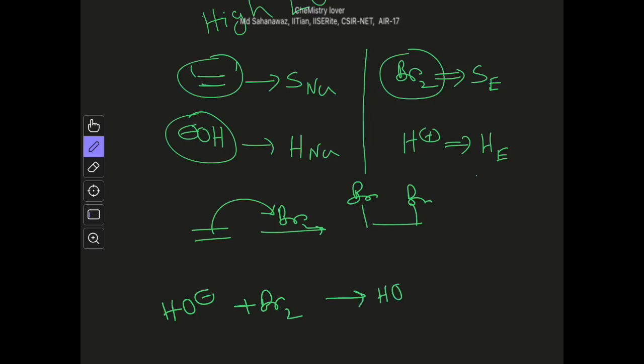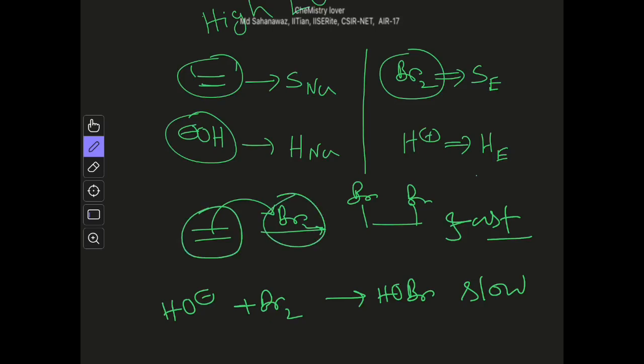But if you consider the same reaction with OH minus and Br2, the reaction will occur and you will have OH Br, but it is slow. So we can see that this soft nucleophile reacts with soft electrophile in a faster way, whereas this hard nucleophile reacts with the soft electrophile in a slower way.